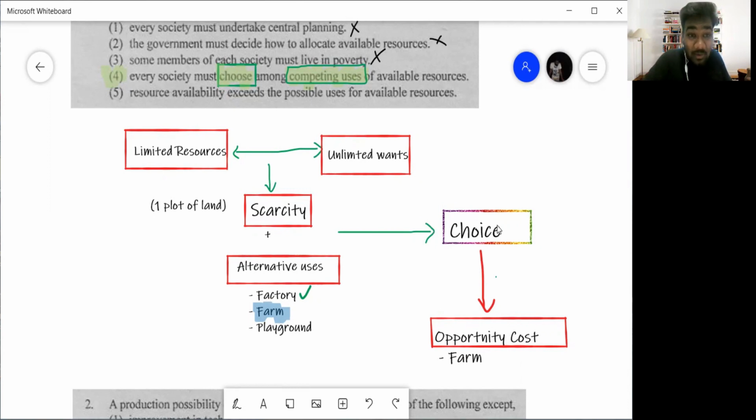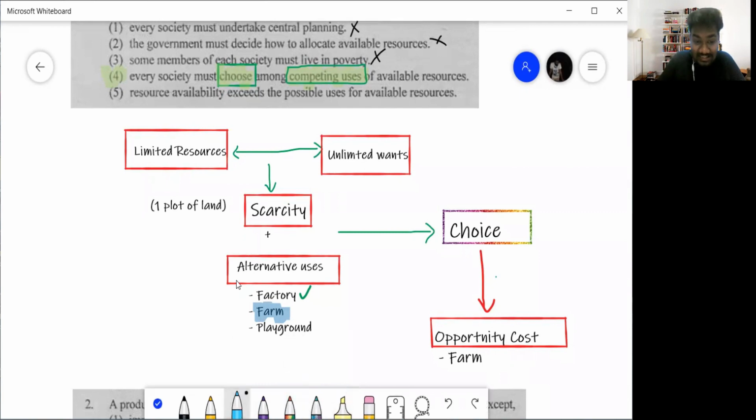So choice is what? Where you select one of these alternatives. Now, how will you select, guys? Will you randomly close your eyes and select, I want this? No. A rational consumer would rank the choices that he has. Okay, this is the benefit I get from this option. This is the benefit I get from this option. So he will rank them. So let's say, as a consumer, I have ranked this as factory number 1, farm 2, and playground 3. So I would always select the best alternative, that is building a factory.